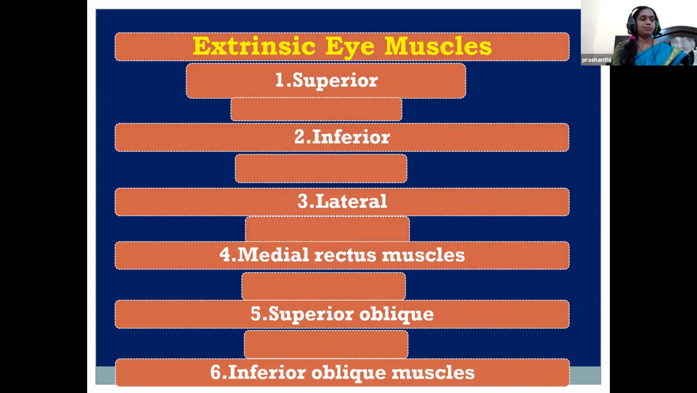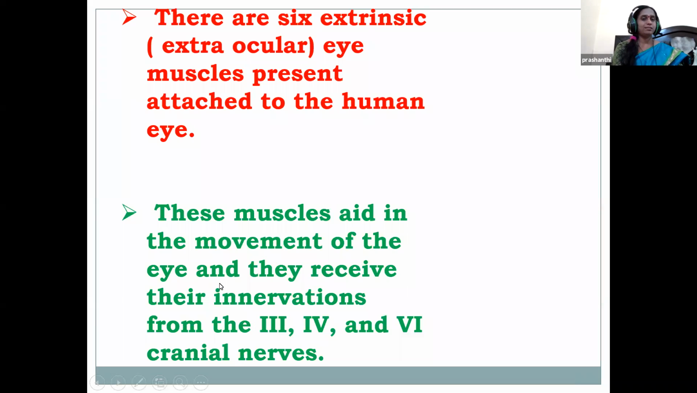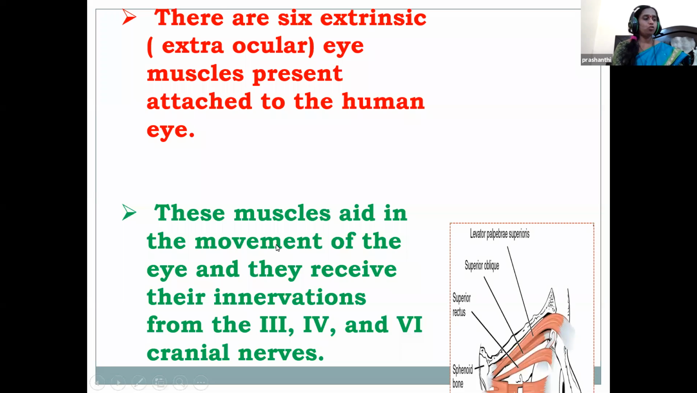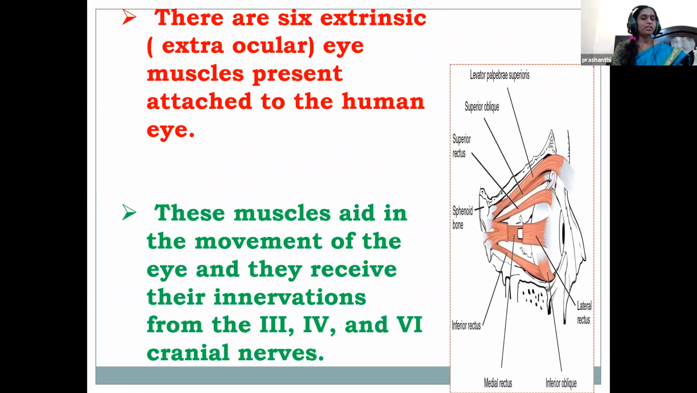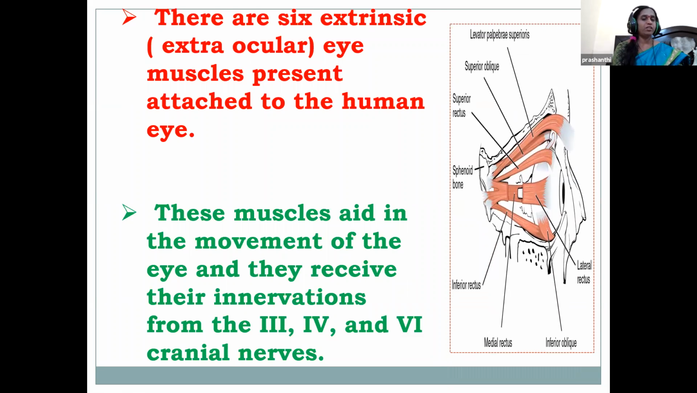Extrinsic eye muscles are located within the orbit. There are 6 eye muscles, children: superior, inferior, lateral, medial rectus muscles, superior oblique muscle, and inferior oblique muscle. These muscles are attached to the human eye, and they help in the movement of the eye and also in eyelid elevation.